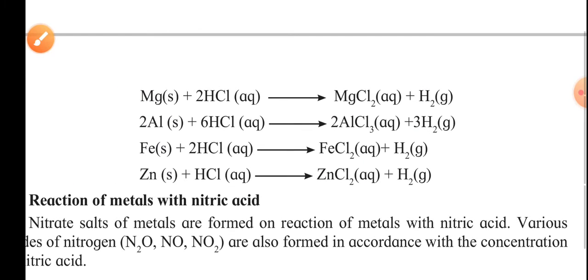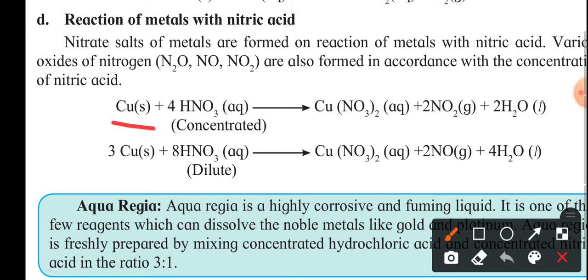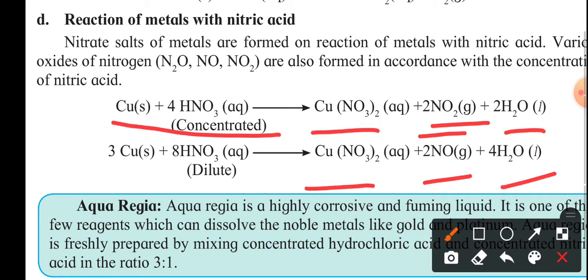The next thing we have to study is the reaction of metals with nitric acid. Nitric acid means HNO3. When copper reacts with concentrated HNO3, it produces nitrogen dioxide along with water, and copper nitrate is formed.